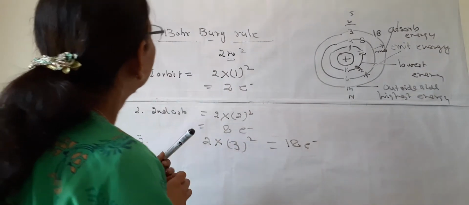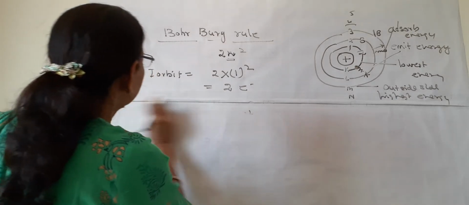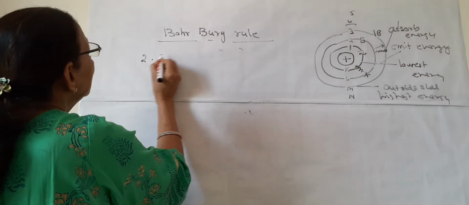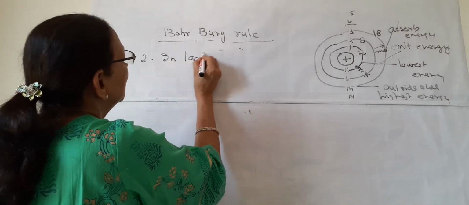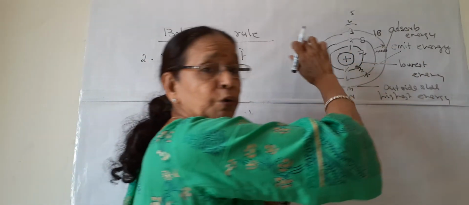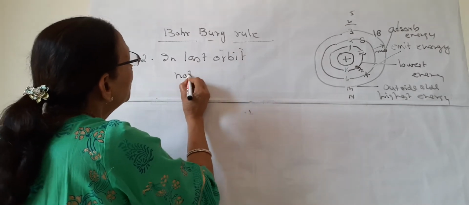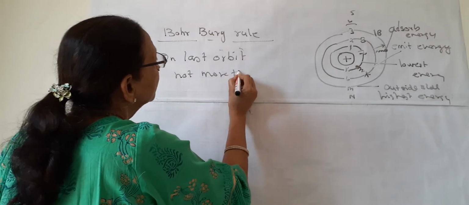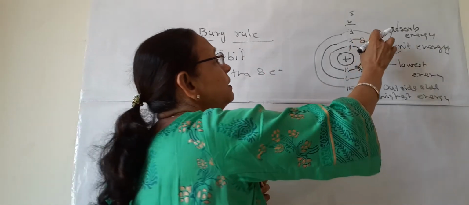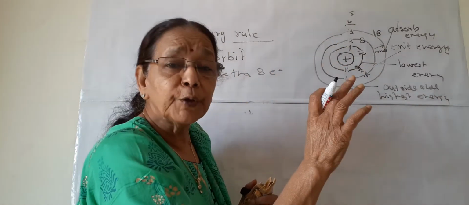One more rule is there with this. The second rule is about the last orbit. Last orbit means the outermost orbit. In the last orbit, not more than 8 electrons can be there. This is known as electronic configuration, also known as EC.